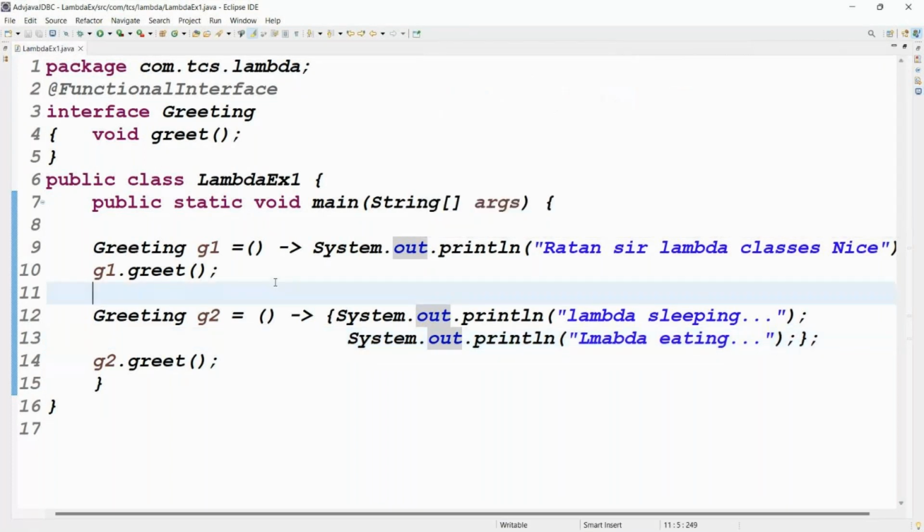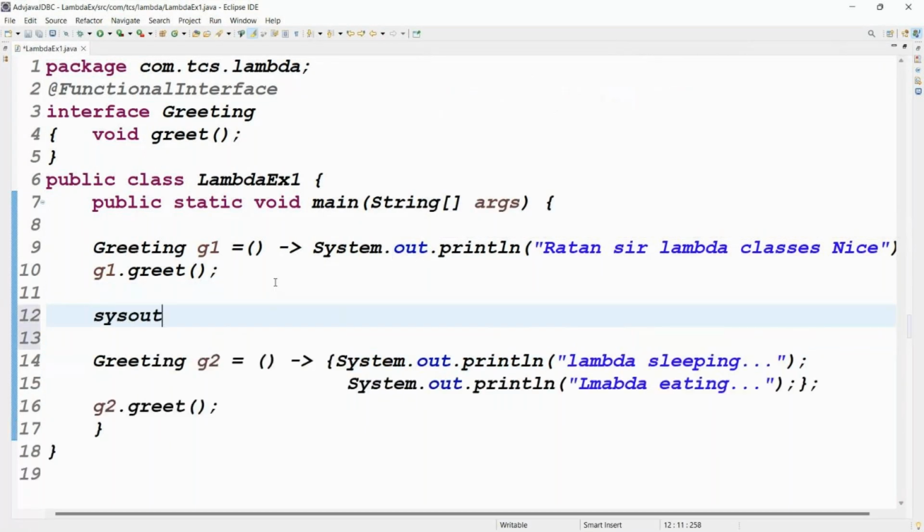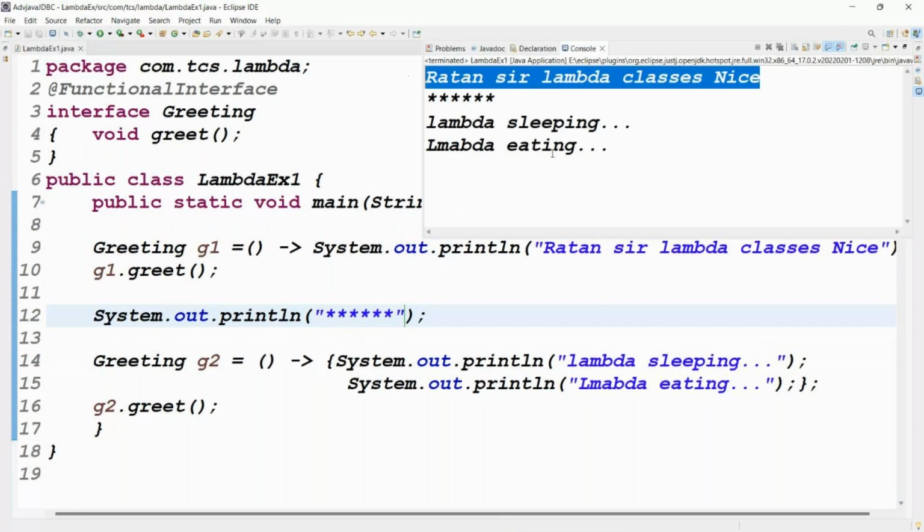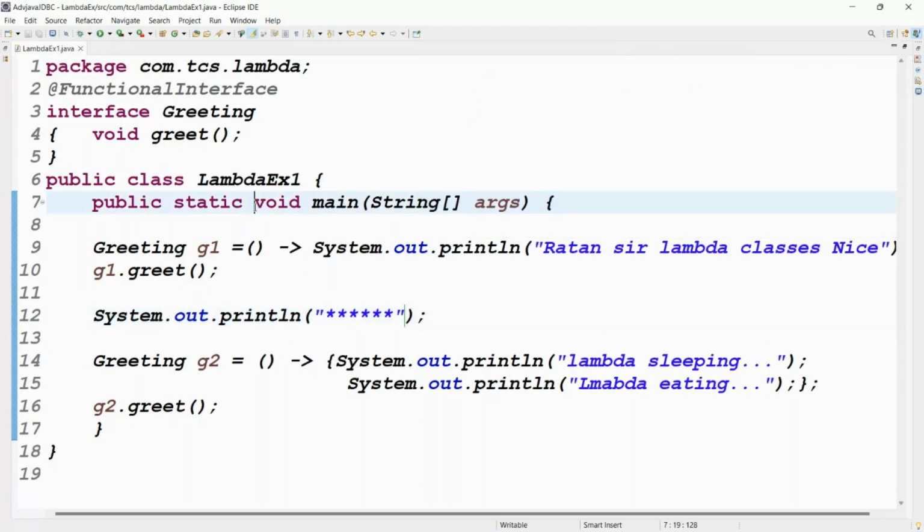Any problem? No problem. This is the first one, this is the second one. Any questions? That's example one.